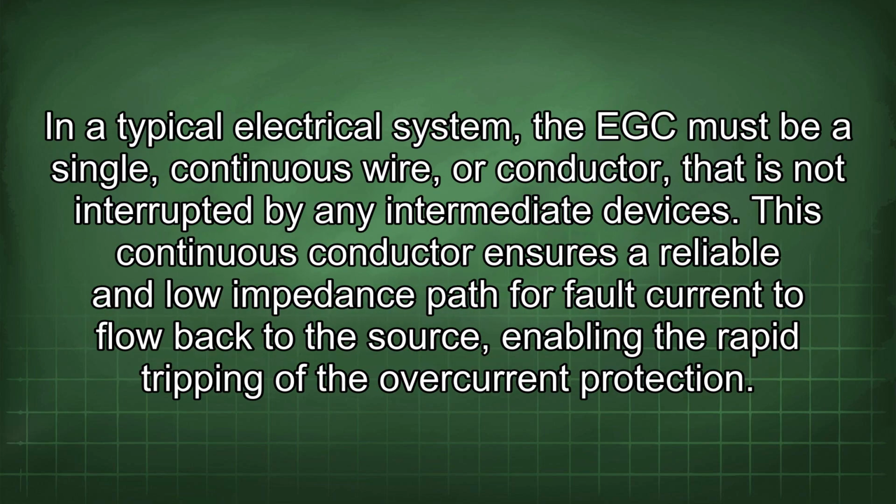In a typical electrical system, the EGC must be a single continuous wire or conductor that is not interrupted by any intermediate devices. This continuous conductor ensures a reliable and low impedance path for fault current to flow back to the source, enabling the rapid tripping of the overcurrent protection.